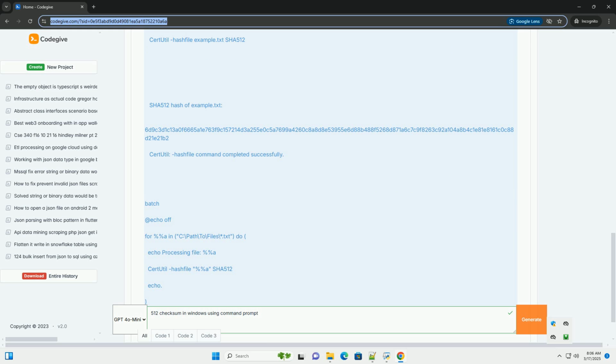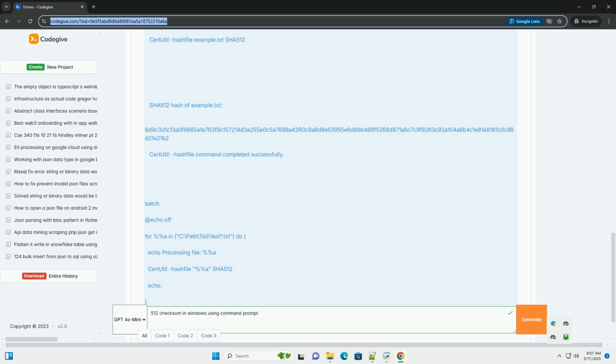1. Introduction to cryptographic hashing and checksums. What is hashing? Cryptographic hashing is a one-way function that takes an input, data of any size, like a file, and produces a fixed size string of characters, called a hash or a checksum. This hash acts as a digital fingerprint of the input data. Key properties of cryptographic hash functions.